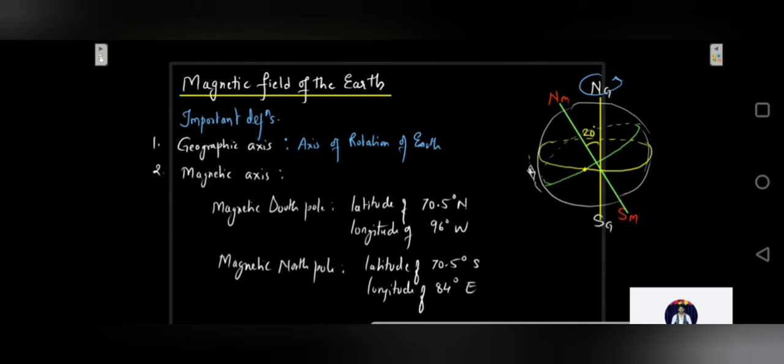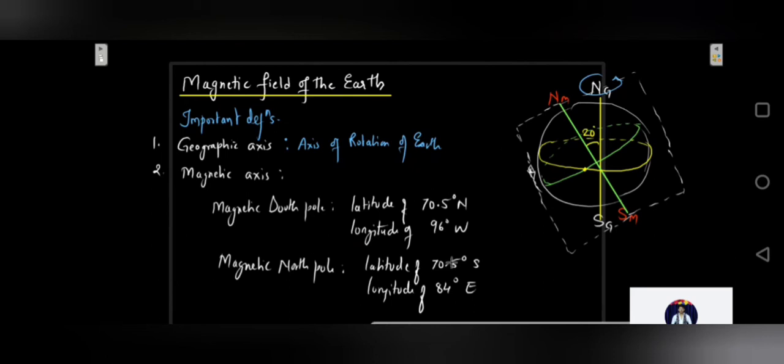Okay, so supposing the axis of this needle is something like this, and this is your magnetic axis, correct? So the vertical plane which is passing through both of them is going to be your magnetic meridian.